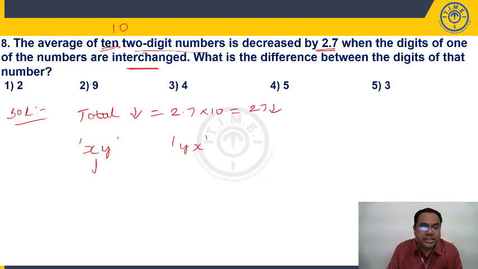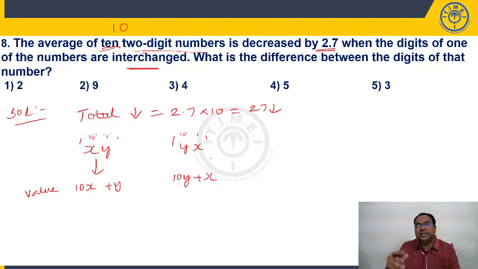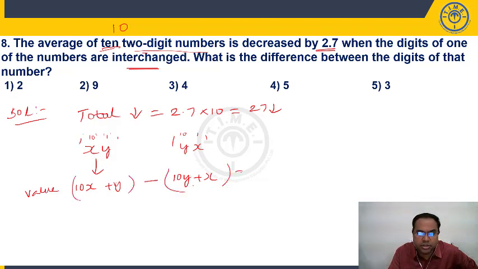What is the value of this number? Don't say xy is the value. The value of this number is 10x plus y, since this is the units position and this is the tens position. And the value of the other number is 10y plus x. When you interchange the digits, the total comes down by 27. That means this number is 27 less than that number, or the difference between the values of these two numbers is 27.